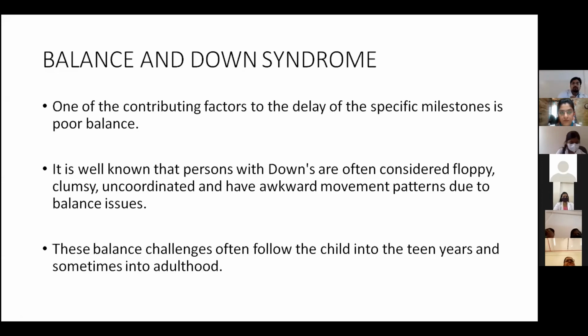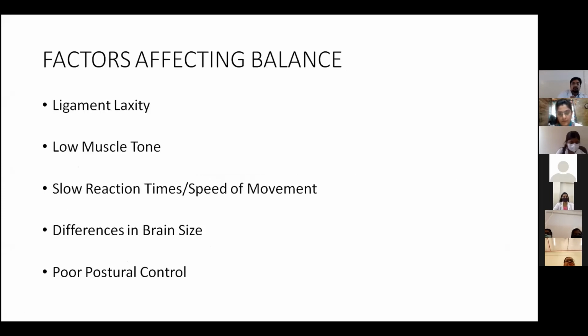Balance and Down syndrome: one of the contributing factors of the delay of specific milestones is poor balance. It is well known that persons with Down syndrome are often considered floppy, clumsy, uncoordinated, and have an awkward movement pattern due to the balance issue. These balance challenges often follow the child into the teen years and sometimes into adulthood. Factors affecting the balance are ligament laxity, low muscle tone, slow reaction time, speed of movement will be affected, differences in brain size will be seen, and poor postural control will be there.